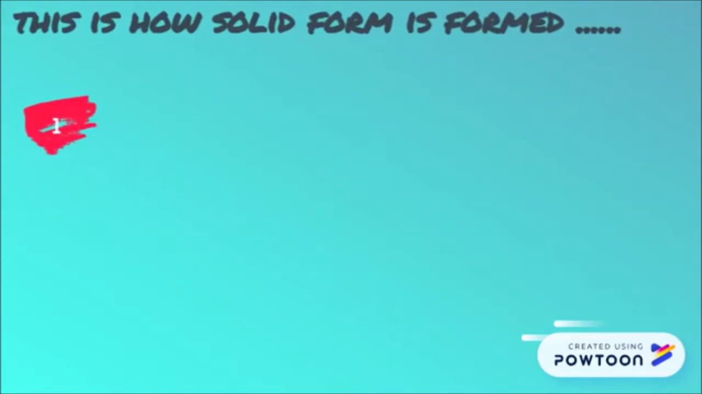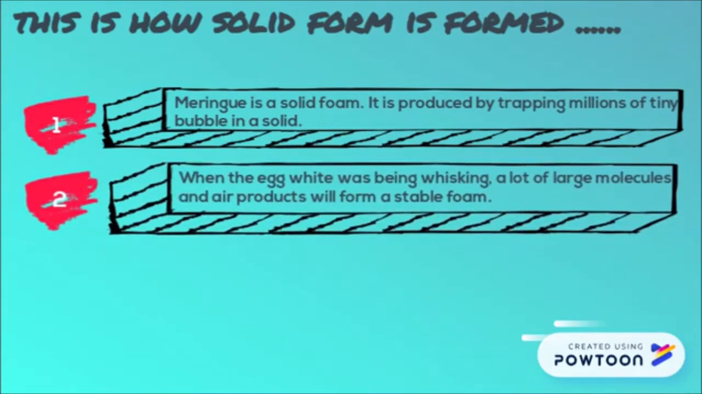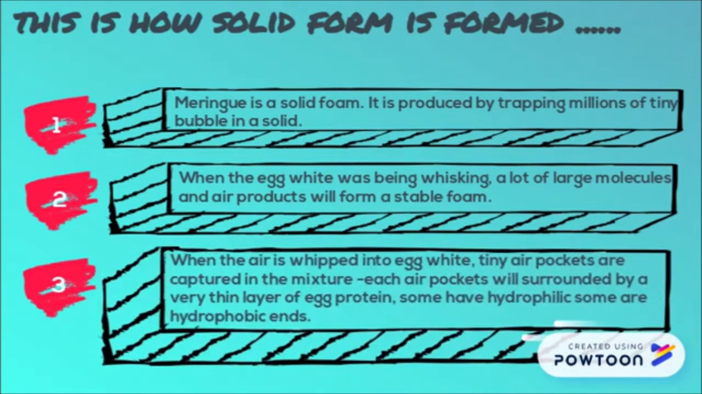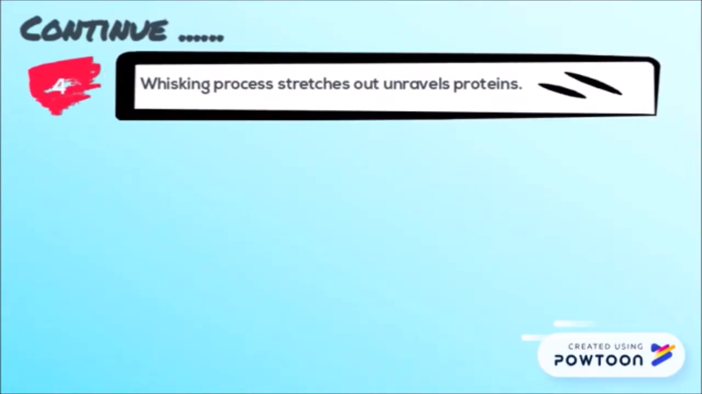This is how solid foam is formed. Meringue is a solid foam and produced by trapping millions of tiny bubbles in a solid. When egg white was being whisked, large molecules and air will produce a stable foam. When the air is whipped into egg white, tiny air pockets are captured and surrounded by thin layers of egg protein. Furthermore, whisking process